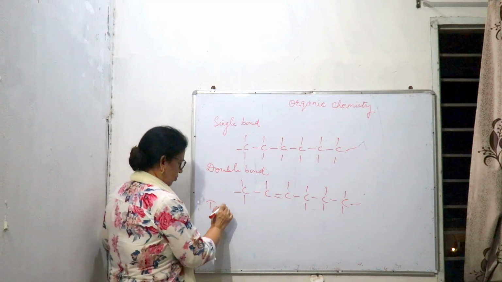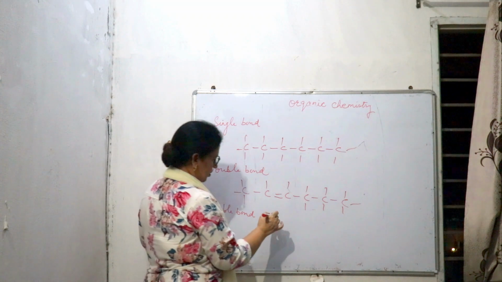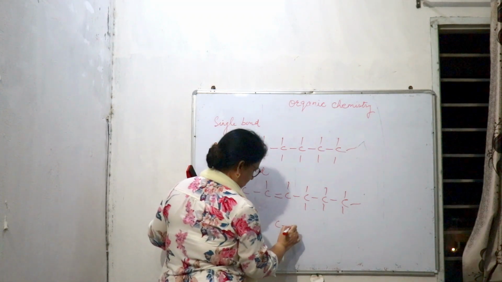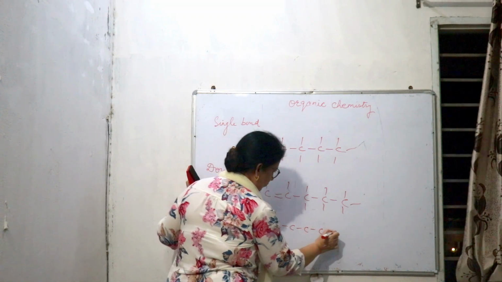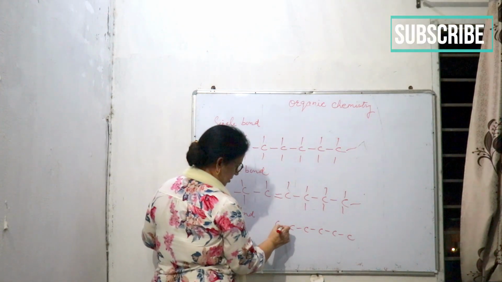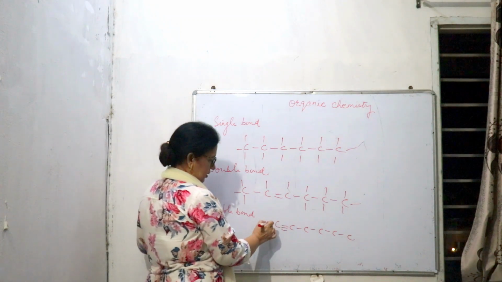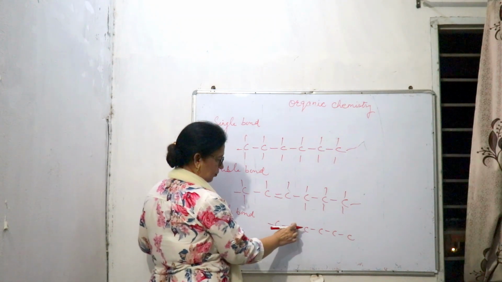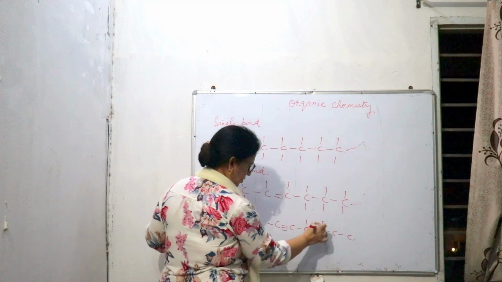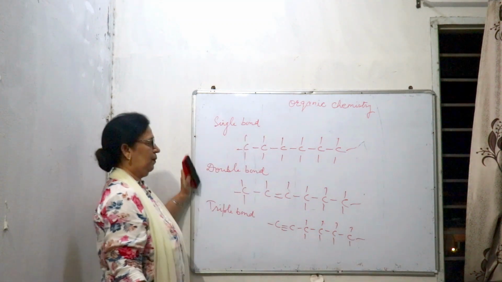Or it can form a triple bond also. Triple bond, at any place among carbons 1, 2, 3, 4, 5 or 6. With 3 bonds, 1 more is needed, so 1, 2, 3, 4 are there. So all 4 bonds of each carbon should be completed.